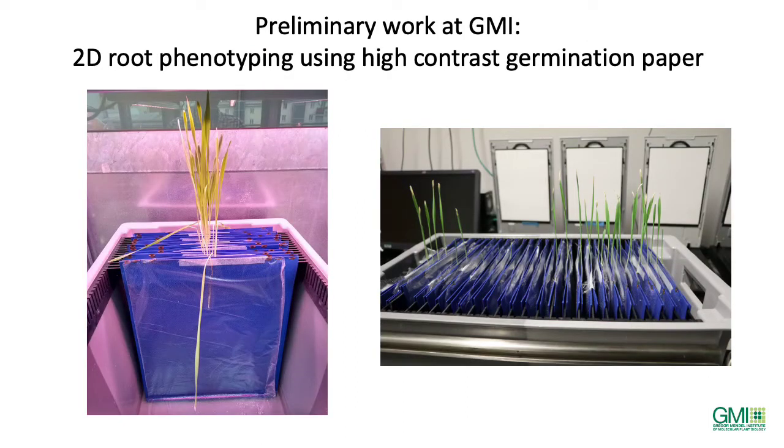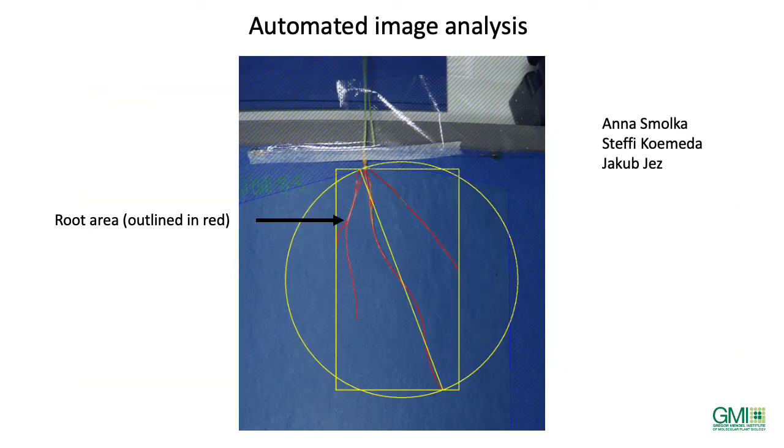At the Gregor-Mendel Institute, prior to the EPPN project, we gathered preliminary data by growing barley on a blue sheet paper suspended in a nutrient solution, such that we could 2D phenotype roots in high contrast. This is illustrated here.